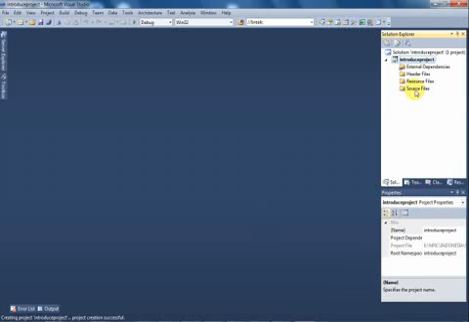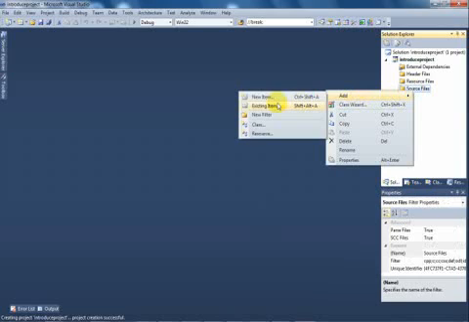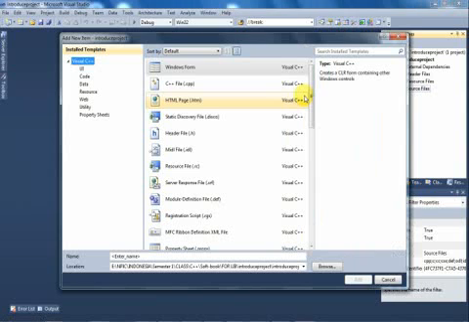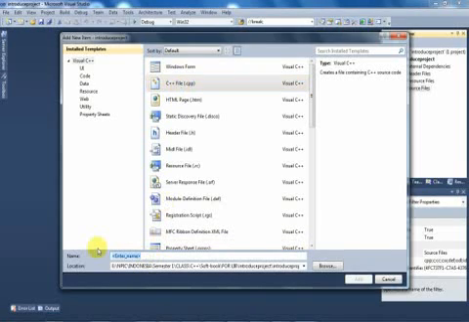First we click on the source file, move to Add, and click on New Item, or we can use the shortcut key Ctrl+Shift+A. And on this page we click on C++ file, and then we give the file a name like intro, and then we click add.